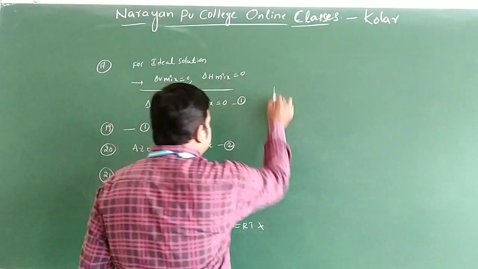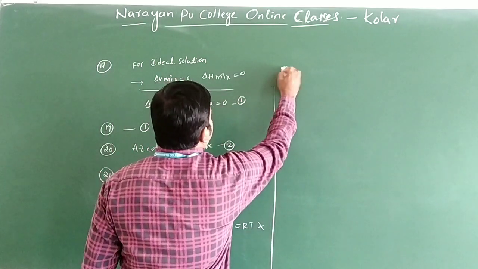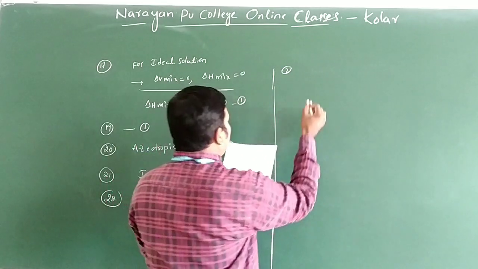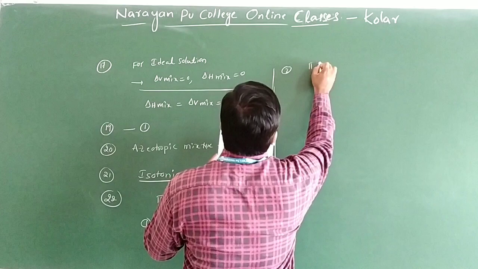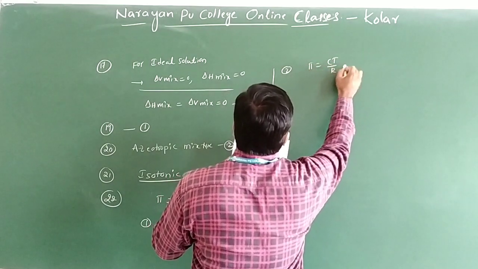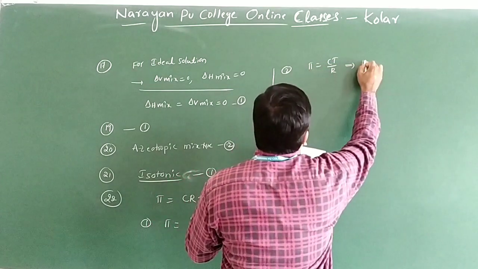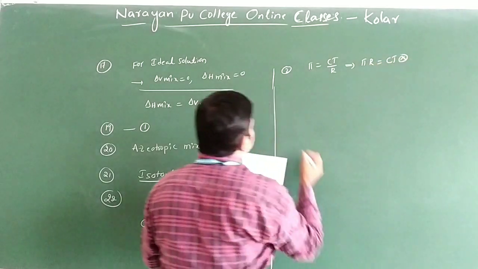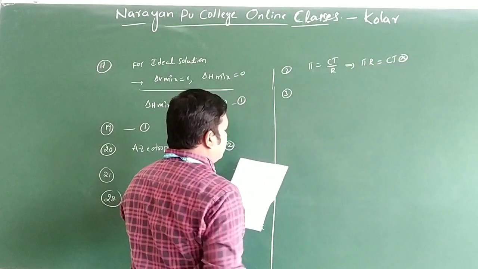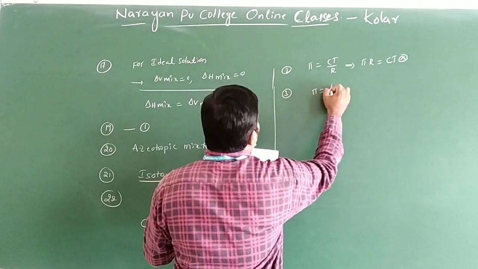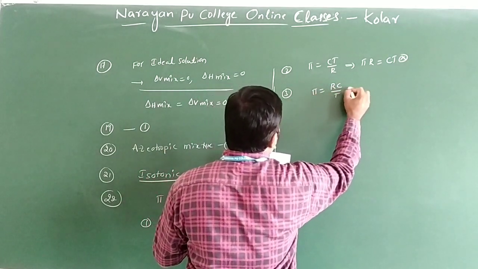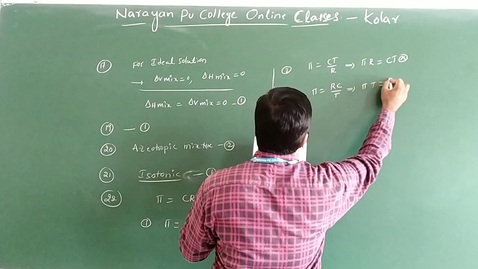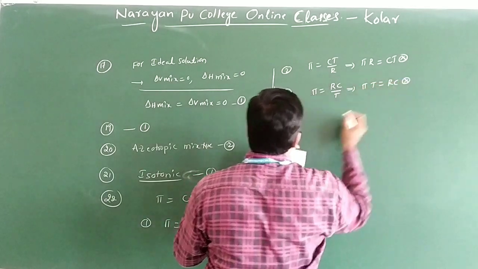Second option, what is given here? The second option is given like this: pi is equal to CT by R. From this you will write pi into R is equal to CT. This is also a wrong option. See the third option: pi is equal to RC by T. From this you write pi into T is equal to RC. This is also wrong.